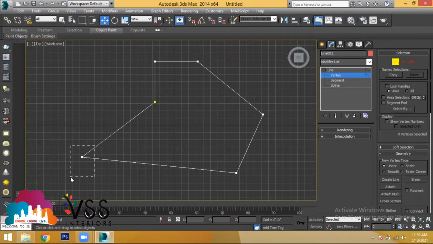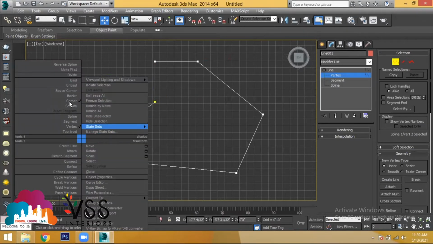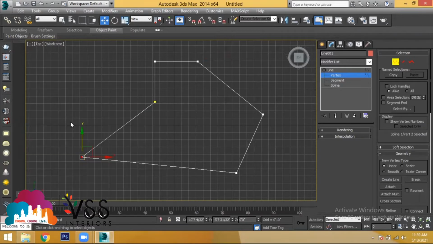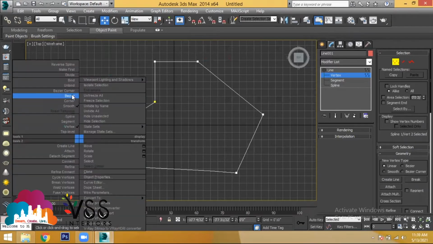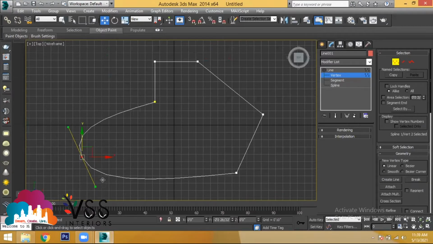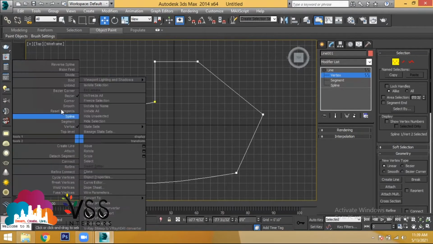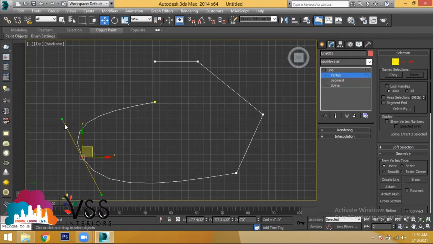Or else you can select any endpoint, right click on the endpoint. You have the options called as corner, and you know the meaning of smooth. Smooth is nothing but curved shape, and Bezier is nothing but curved shape. You are able to adjust the curve. If you want to make this adjustable axis to move freely, we have to use the functional key F8, so that you can adjust freely in any direction. Or if you choose the option called as Bezier corner, you can adjust it based on two different axes like this.